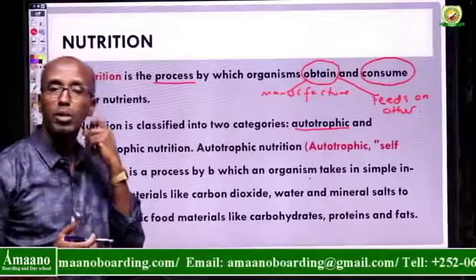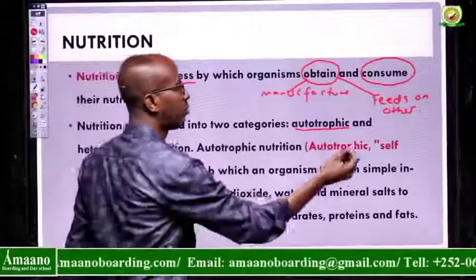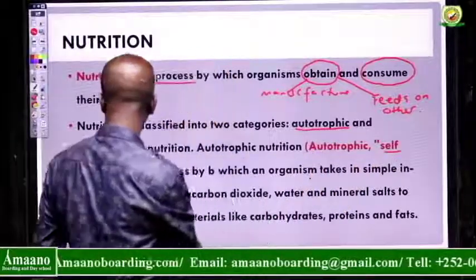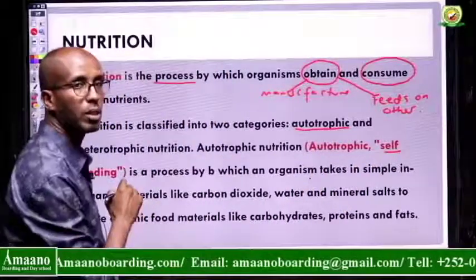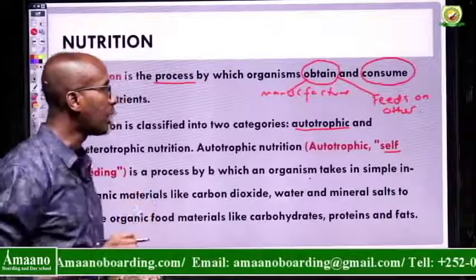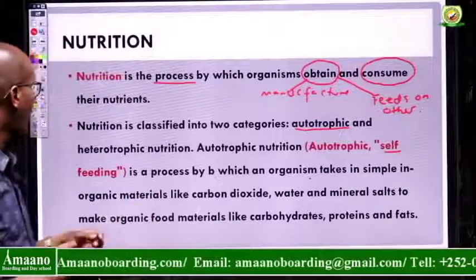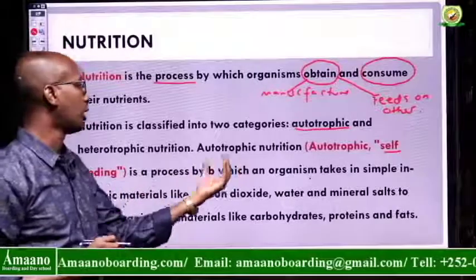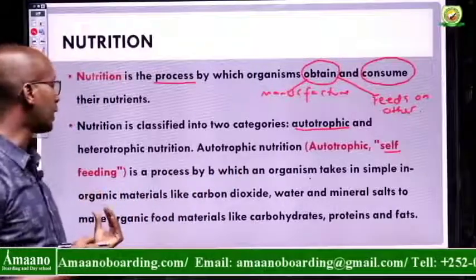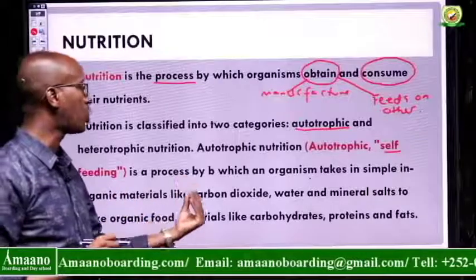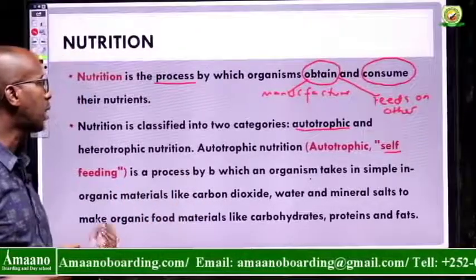So autotrophic, the word auto means self, and trophic means feeding. That means self-feeding organisms. An autotrophic nutrition, or self-feeding nutrition, is a process by which an organism takes in simple or inorganic materials